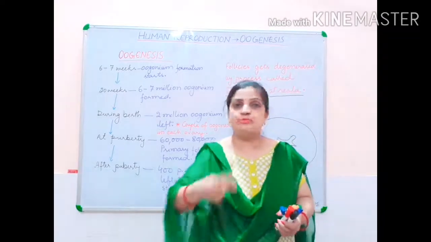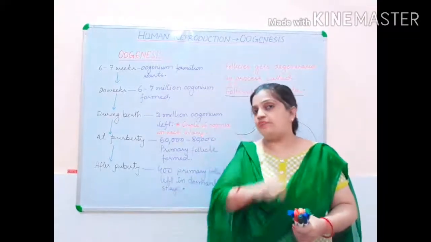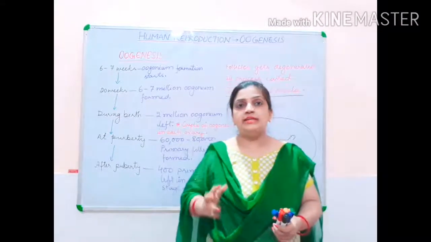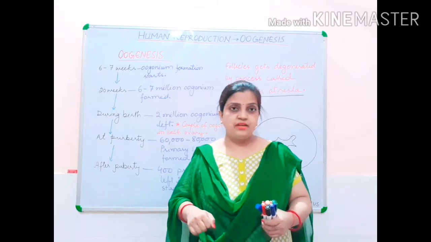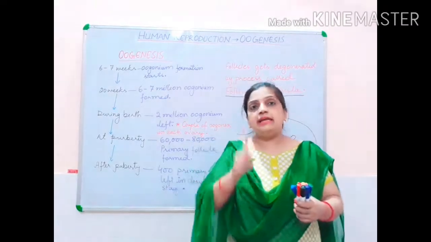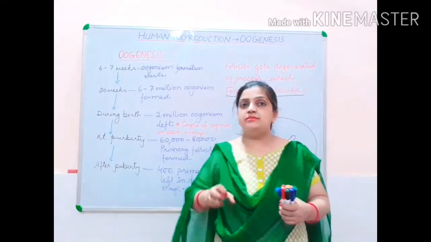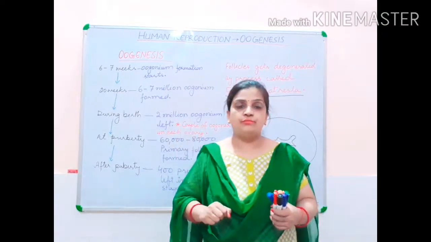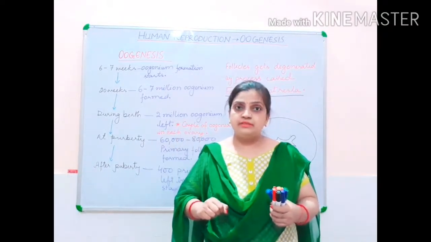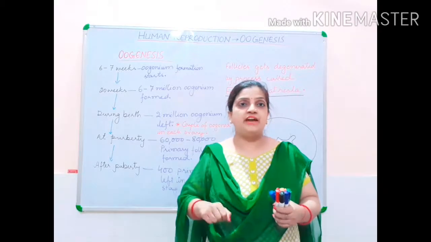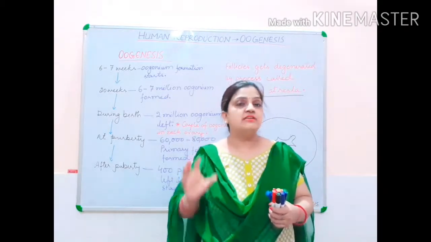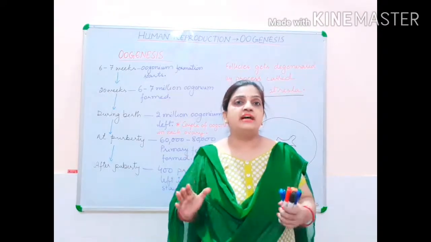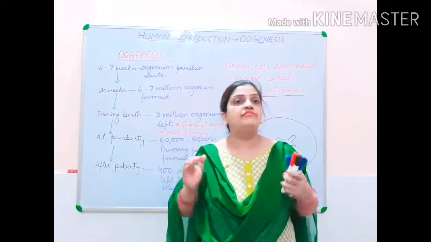It means 2 million. Each female is holding 2 ovaries inside their reproductive system. In each ovary, 2 million oogonium cells are being formed. So 2 ovaries will be having 4 millions of oogonium cells developing inside the female gonad.